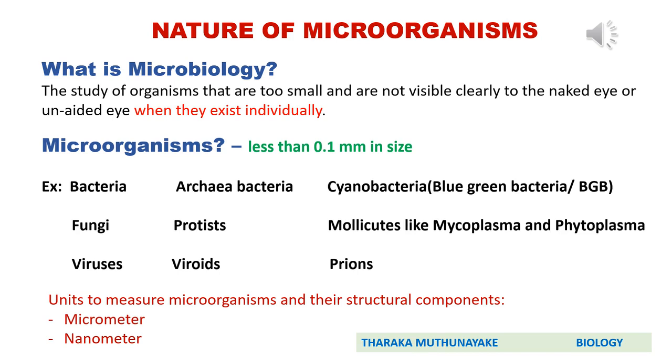So which organisms belong to these microorganisms? There are several groups like bacteria, archaeobacteria, cyanobacteria, which are also known as blue-green bacteria, fungi, protists, molecules like mycoplasma and phytoplasma, viruses, viroids, and prions. Since these microorganisms are very small, micrometer and nanometer are the units which are used to measure microorganisms and their structural components.